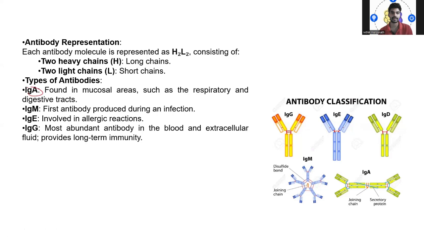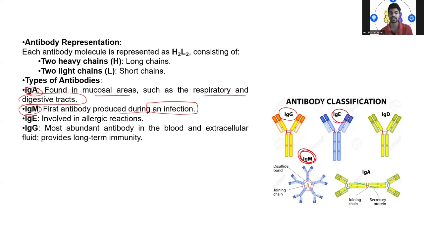So when I'm talking about IgA here, you can see this is the IgA found in the mucosal area such as the respiratory and digestive tract. IgM is the first antibody produced during an infection. So this is IgM. You can see the multiple units, right? The disulfide bonds you are seeing here and the joining chains you are seeing here, the structure is different. And this is IgM. IgM is the first antibody which is going to be produced during the infection.